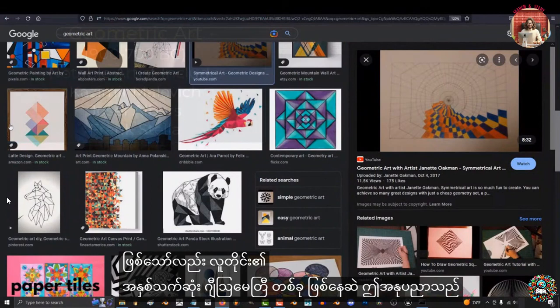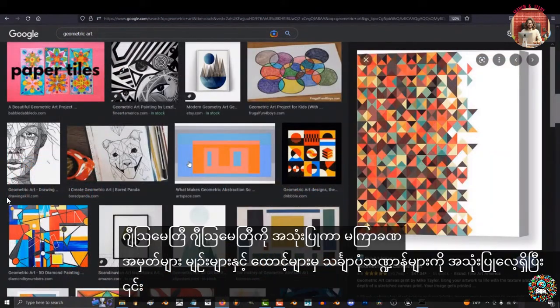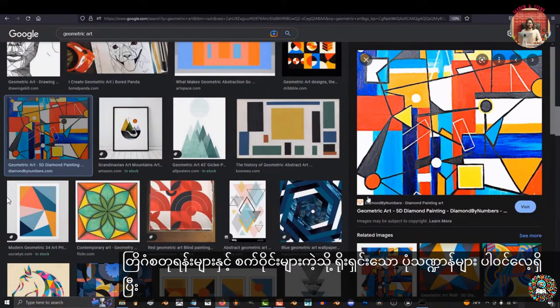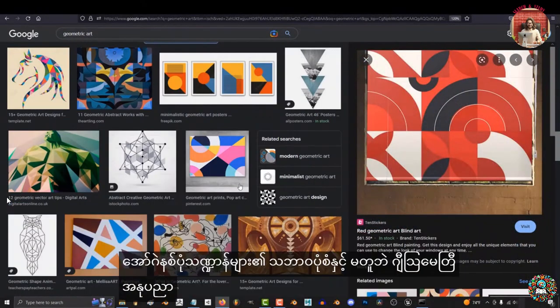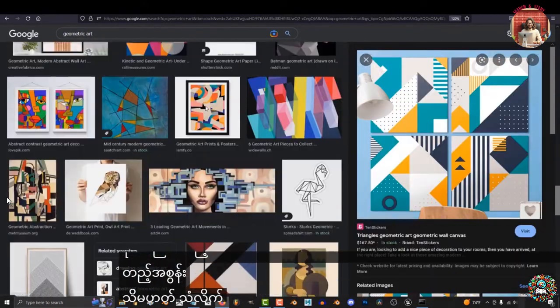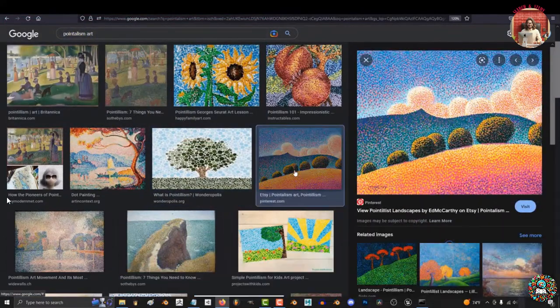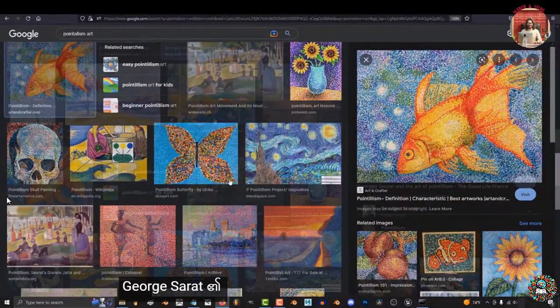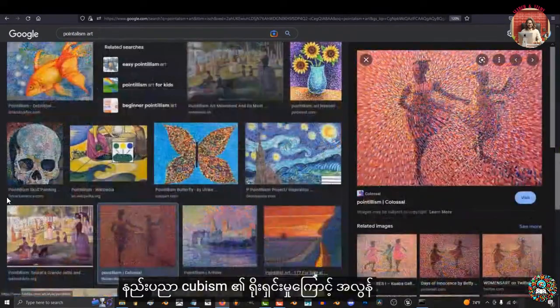Geometric. This art uses geometric and often mathematical shapes from points, lines, and angles. It often includes simple shapes like triangles, squares, and circles, and unlike the natural form of organic shapes, geometric art styles favor precision and may even require using tools like a straight edge or a compass to create. Pointillism, also known as dot art, is the technique of creating art by dotting a bunch of colors. Famously used by Georges Seurat, but it's also quite popular and fun due to the simplicity of the technique.